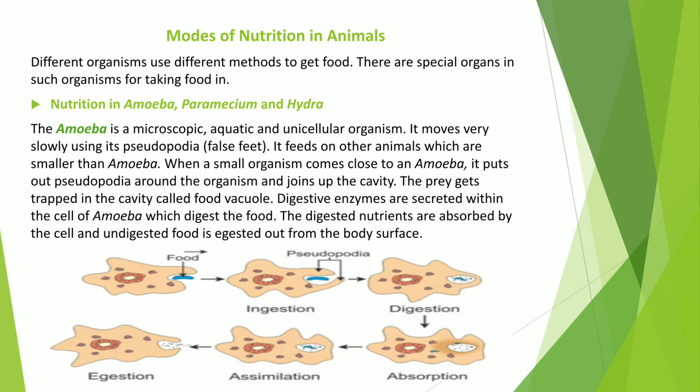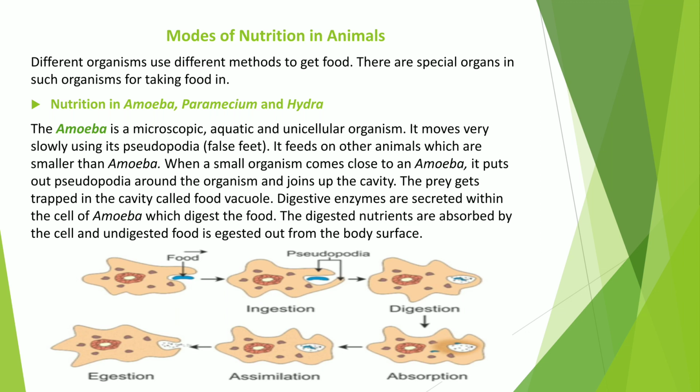Students, one very interesting thing with the amoeba is that their shape is variable, means they do not have any fixed or particular shape. They change their shape. They are made up of a single cell, and the cell has a cell membrane, means the outer covering of the cell.